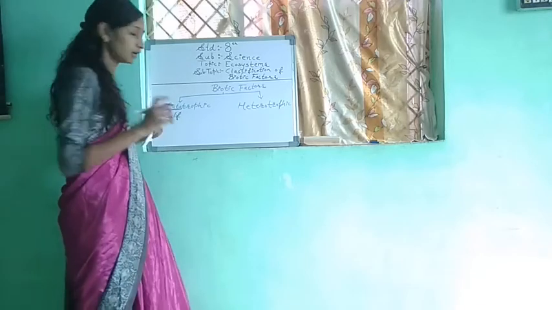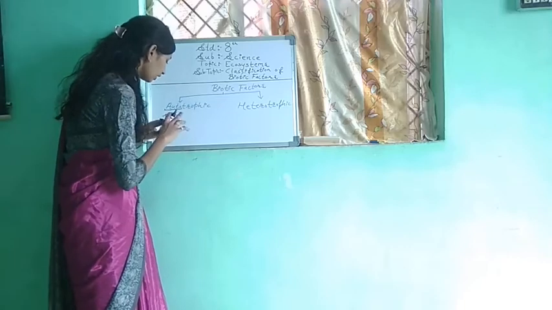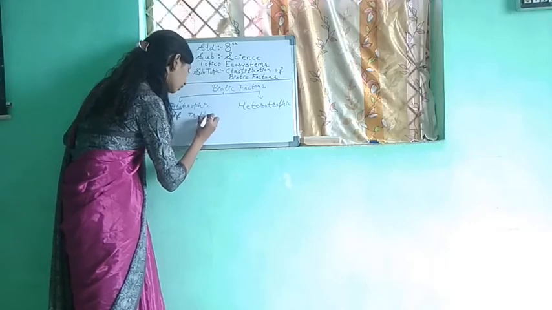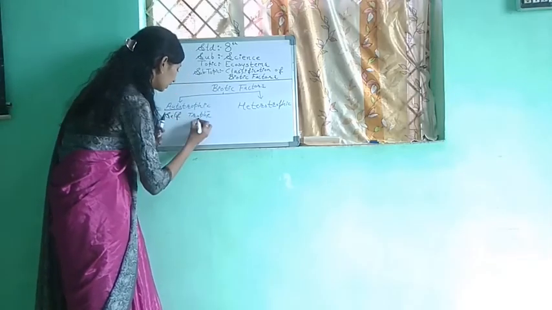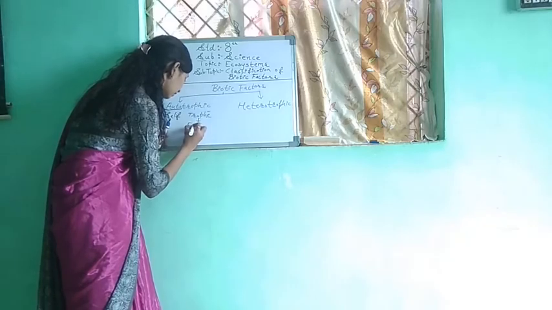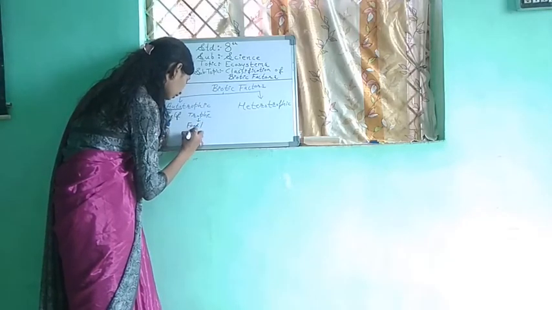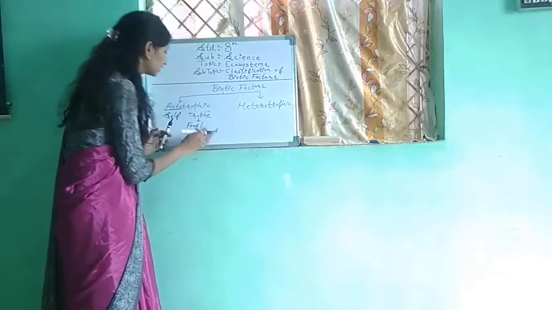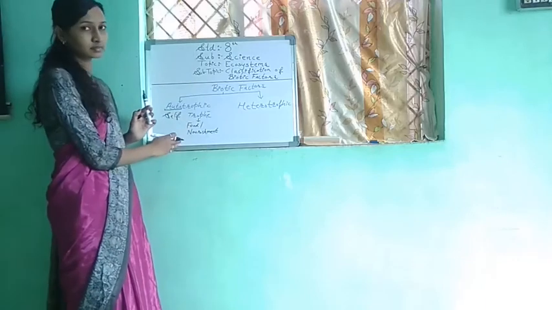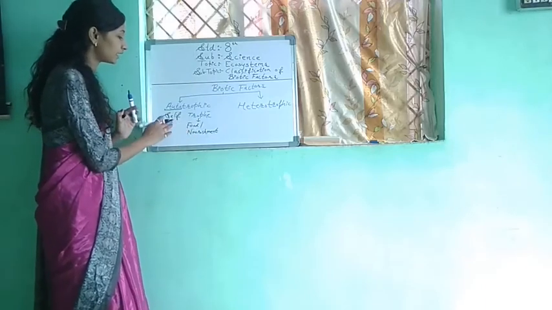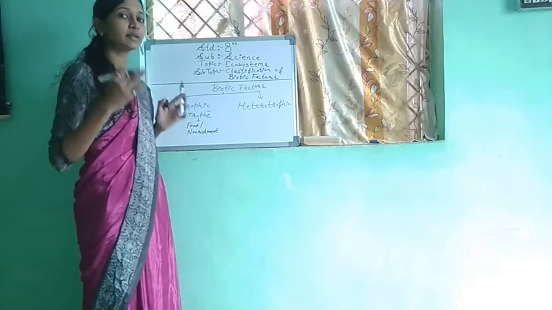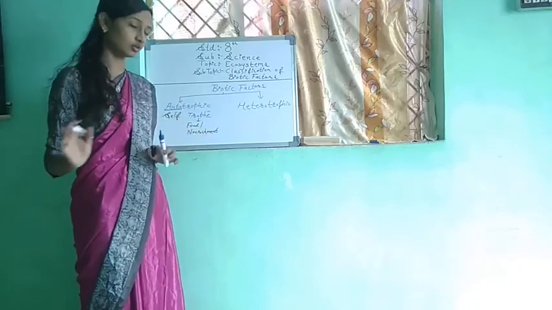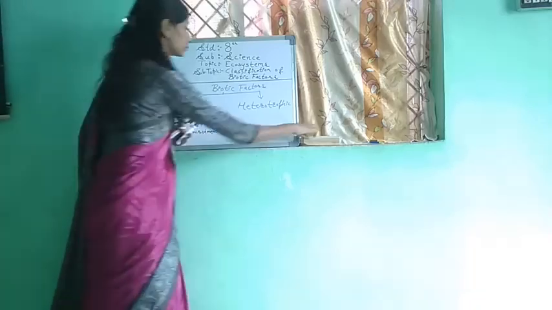Auto means self, and trophy here means food or nourishment. This simply tells you that the organisms which are dependent on their self only, means they prepare their own food, are called as autotrophic organisms or autotrophs. Okay, clear to this?